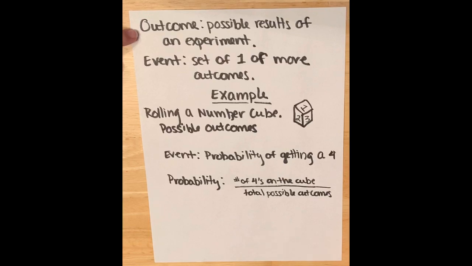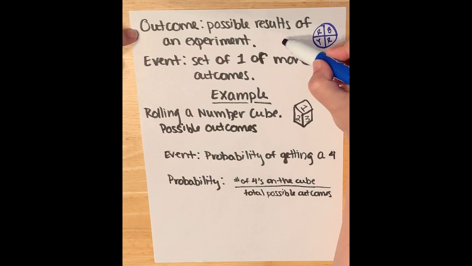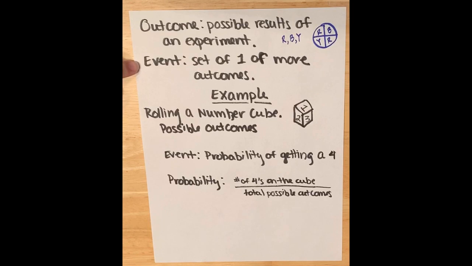In the sense of math, we might be thinking of like if you had a spinner, and let's say that the spinner is divided into 4 sections, and this section is red, this section is blue, this section is also red, and this section is yellow. What are your possible outcomes? Well, the possible outcomes are the things that your spinner could land on. So one outcome could be red, another outcome could be blue, and another outcome could be yellow. Those would be considered your outcomes. The event is a set of one or more outcomes. So it's what you're finding the probability of.